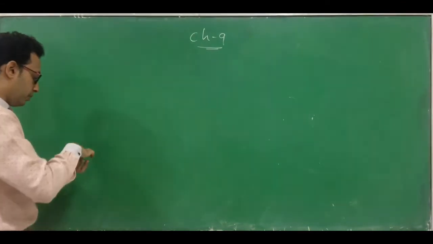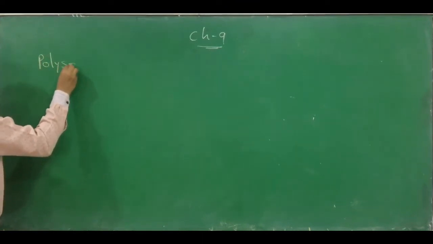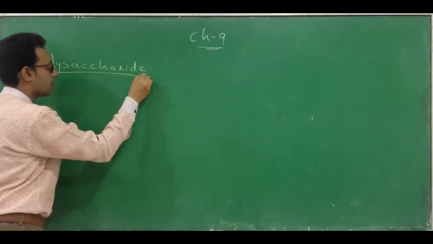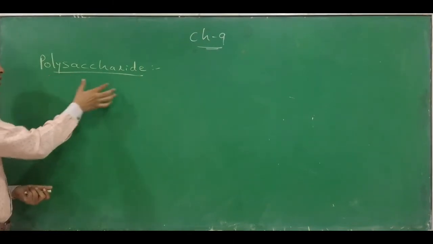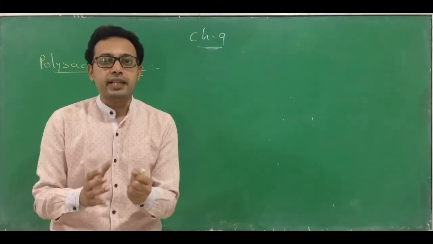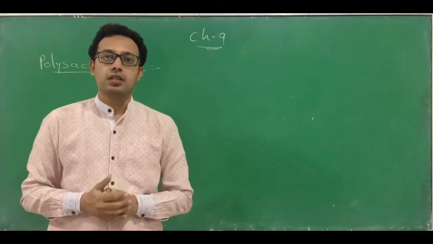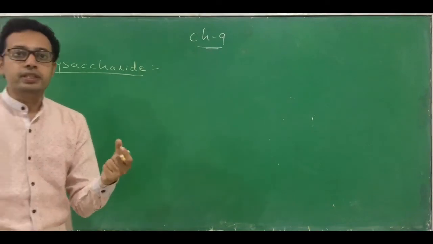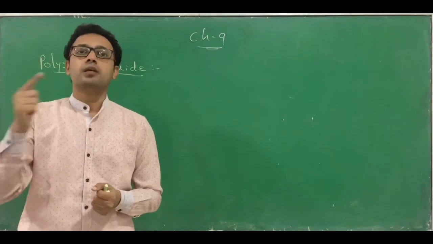So starting with polysaccharide. What is a polysaccharide? Poly means many, and saccharide means sugar. It is a type of carbohydrate that contains many units of carbohydrates or many units of monosaccharides. They join together and it forms a polysaccharide. These many units join or link by a glycosidic bond. This is called a polysaccharide.